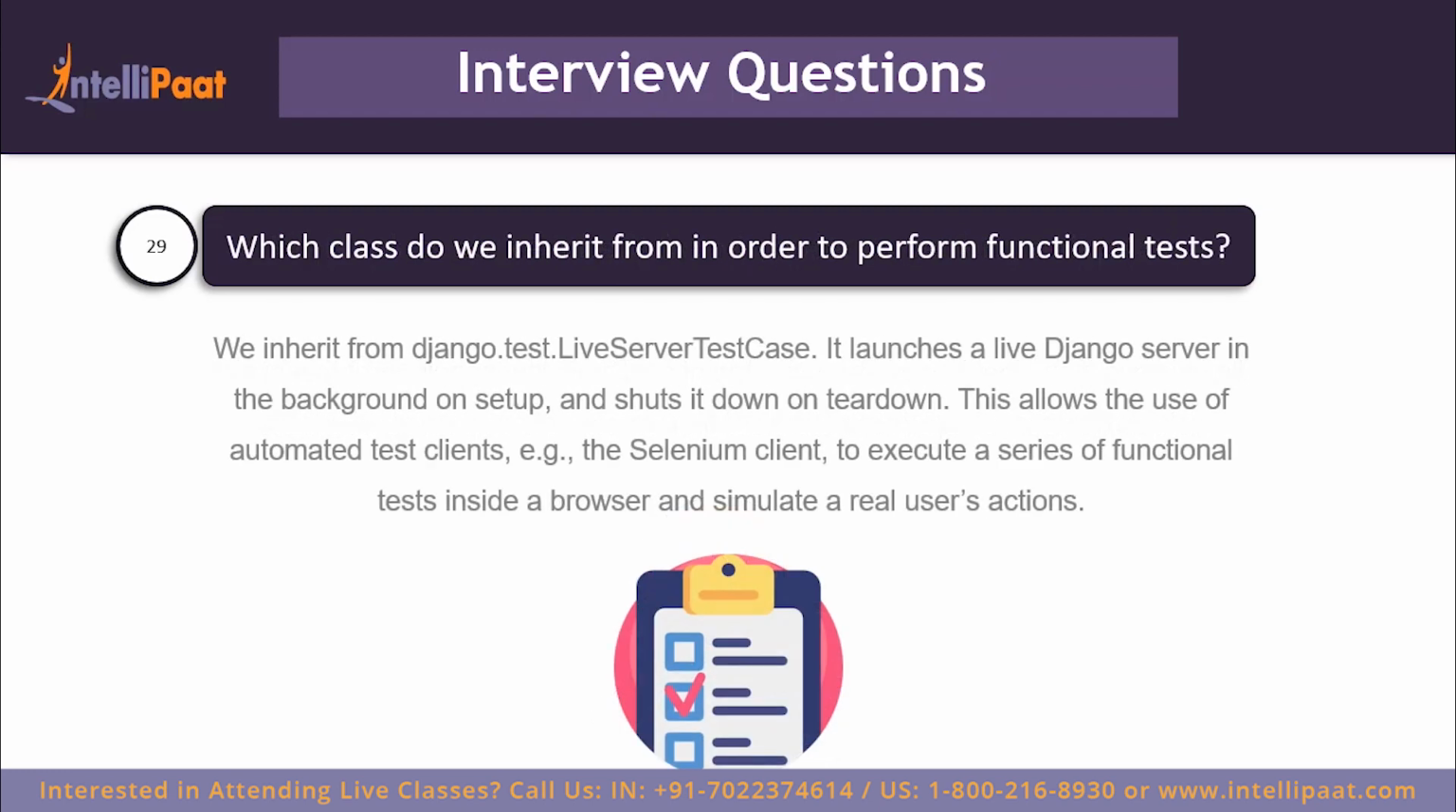Let's move on to the next question. So the next question is, which class do we inherit from in order to perform functional tests? We inherit from django.test.LiveServerTestCase to perform functional tests. This allows us to launch a live Django server in the background on setup, and it shuts it down on teardown. This allows us to use an automated testing client such as Selenium in order to perform functional tests by launching a browser instance and then simulating real users' actions, like clicking on a button, submitting a form, and so on and so forth.